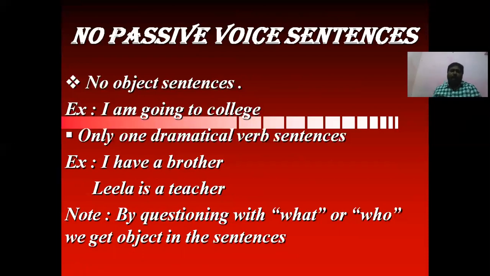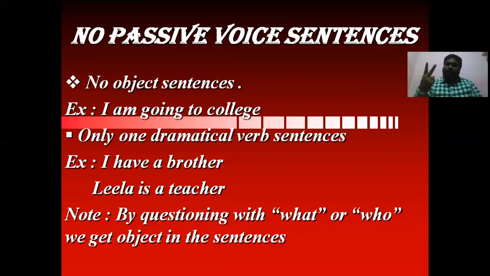For example, I am going what? I am going what gives no answer. I am going who? This also has no meaning. That means there is no object in this sentence. So sentences without an object will not have passive voice. No object sentences will not have passive voice.